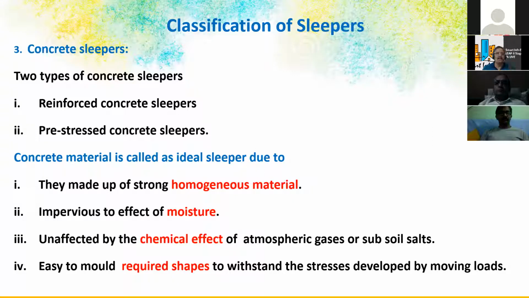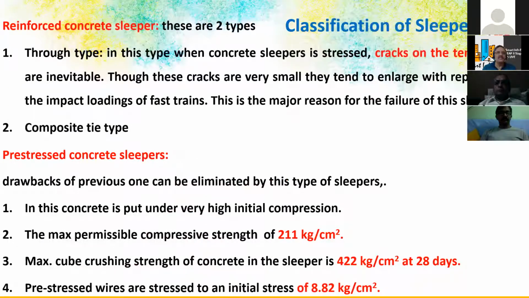So the steam curing and all is very important, and they use high performance concrete for these PSC sleepers. In pre-stressed concrete, the maximum permissible compressive strength is 211 kg per cm square. Cube crushing strength is 422 at 28 days, almost equivalent to M35, and pre-stressed wires of 8.82 kgs.